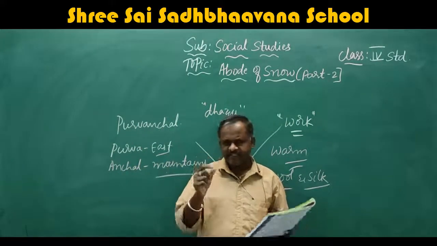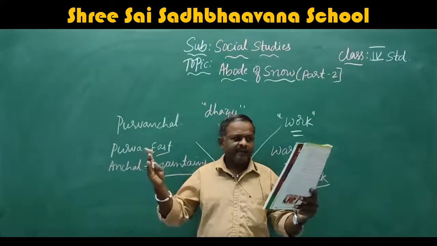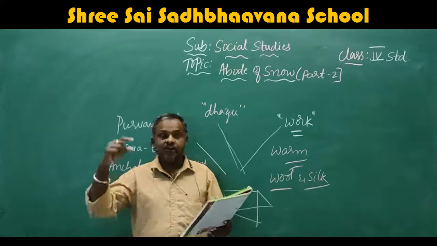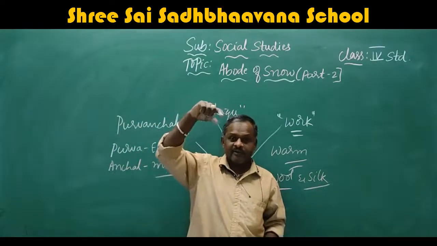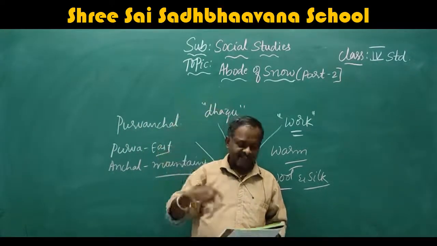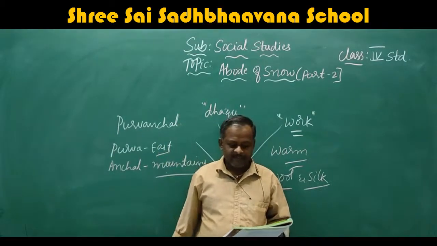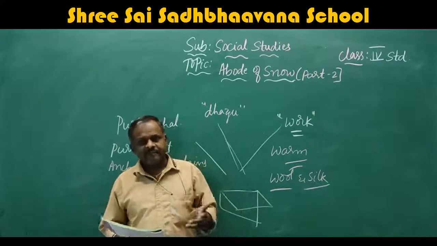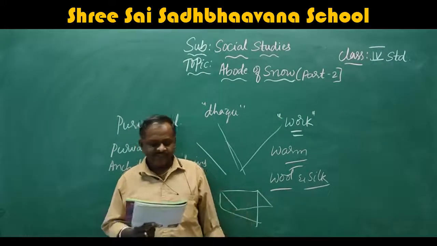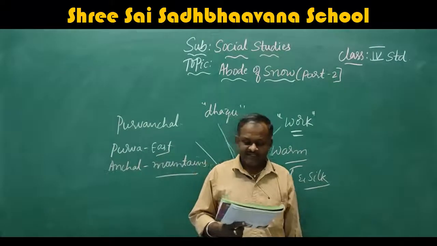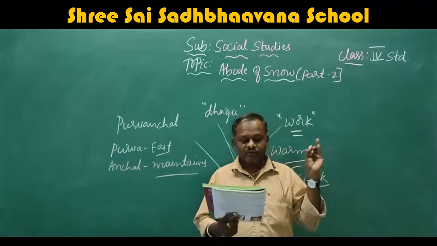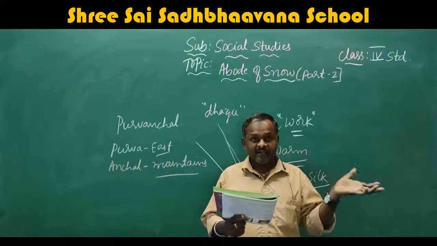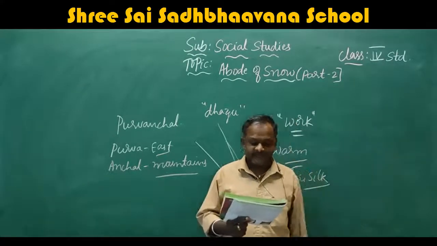Sikkim is sandwiched between the two countries, Nepal and Bhutan. Because Sikkim is a very small state, it is in between the Nepal and Bhutan countries and crowned by Tibet on top. That means on the top, the Tibet country is present. Hence, the people of Sikkim belong to three main tribes. That means all the three countries' people are living in Sikkim. They are Lepchas, Bhutias and Nepalis. These are the three country people living in Sikkim.